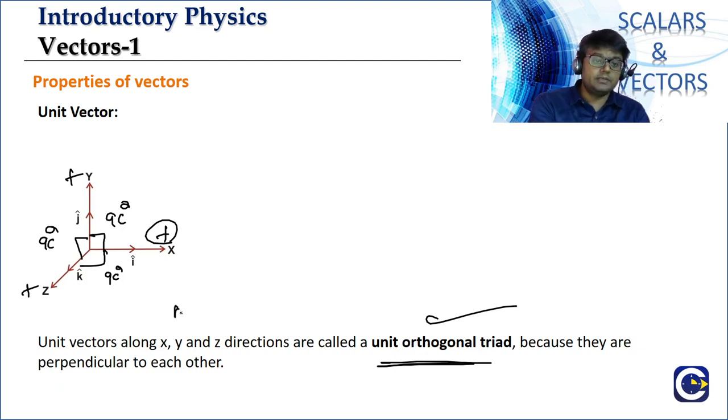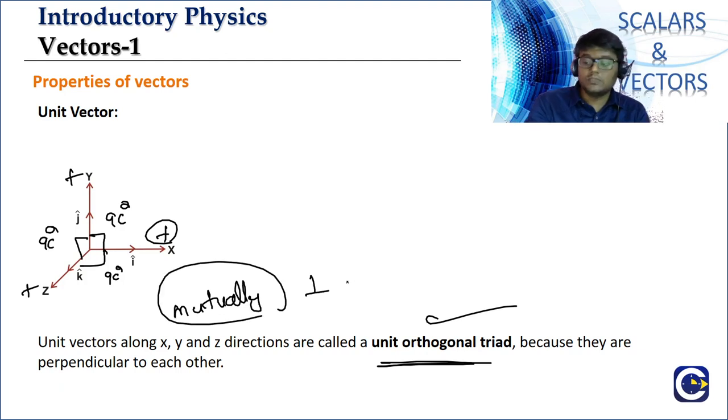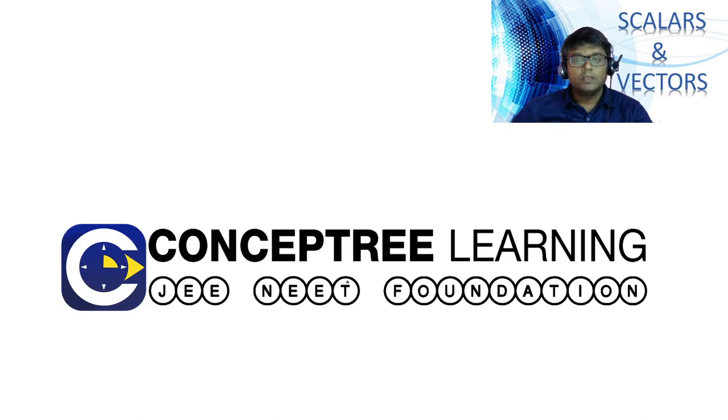That is why we call them the unit orthogonal triad. Okay, so this is about the introduction to vectors and some basic properties of the vectors.